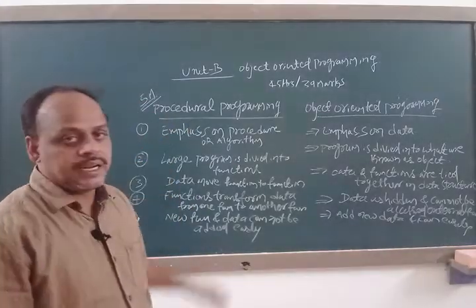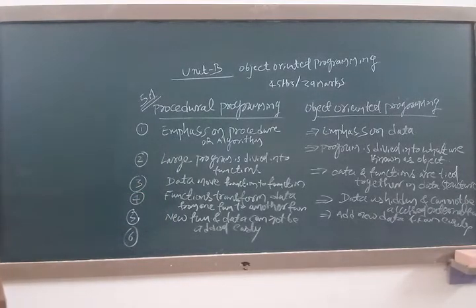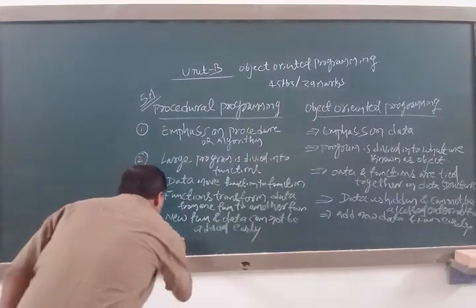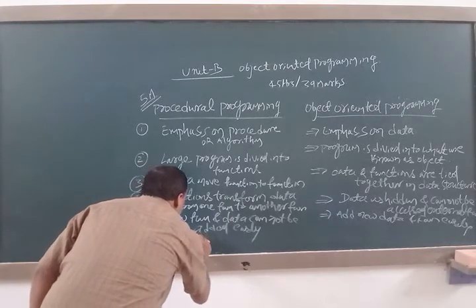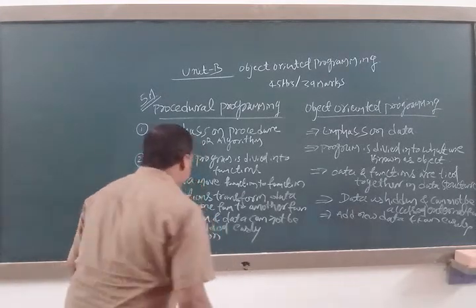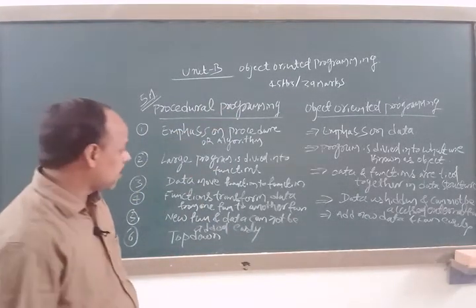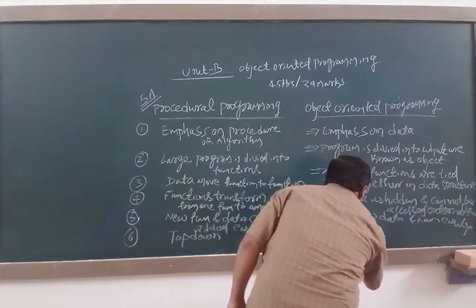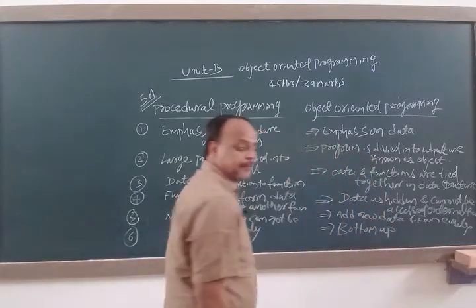Procedural programming follows a top down approach, whereas object oriented programming follows a bottom up approach.